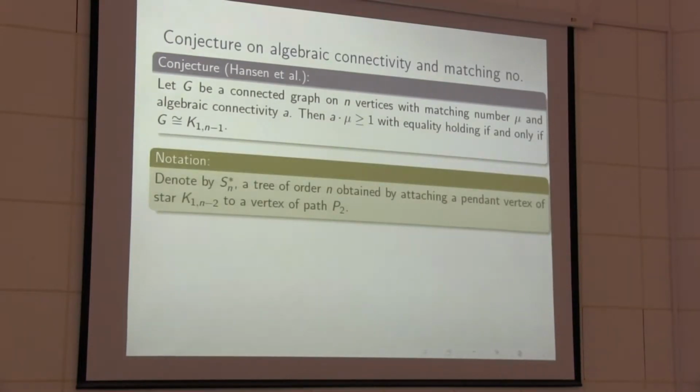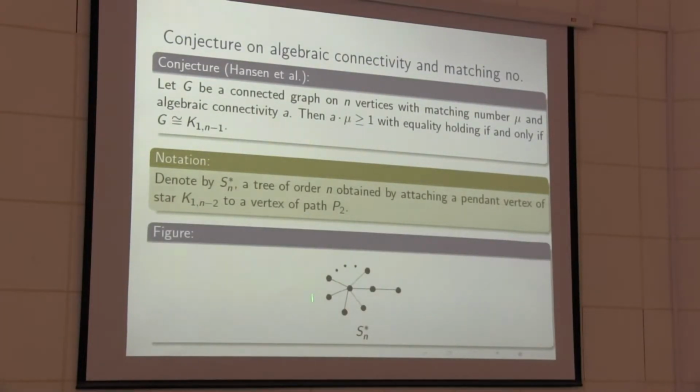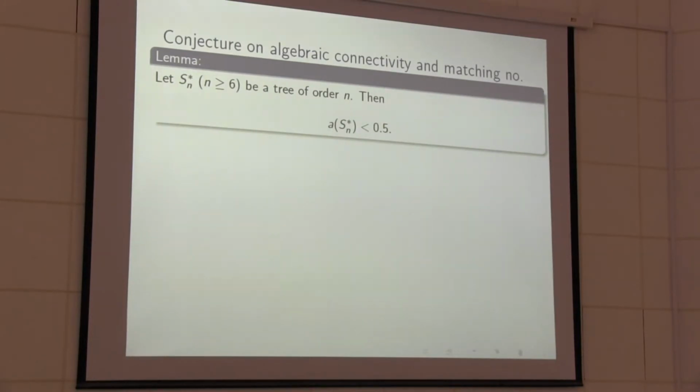So here I want to give one counterexample for this conjecture. We define the graph Sn star. How we can make it: just take a star of n minus 1 vertices and join one pendant edge. So this is a star of n minus 1 vertices joined with one pendant edge. Then we get Sn star. For this graph, we want to show that this conjecture does not hold. So first we want to show the algebraic connectivity is strictly less than half.